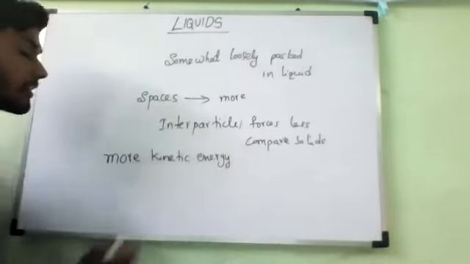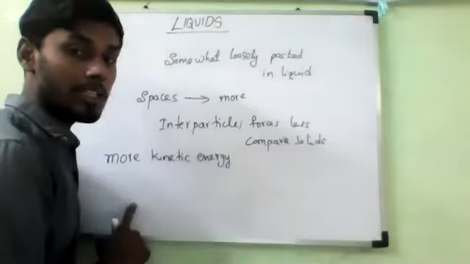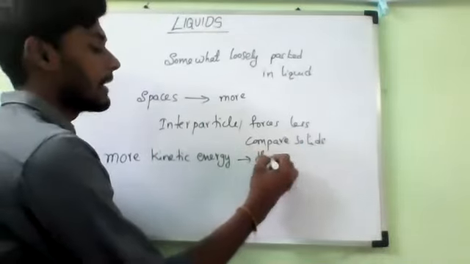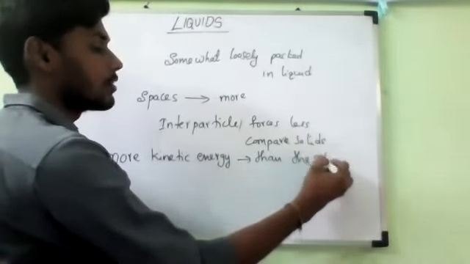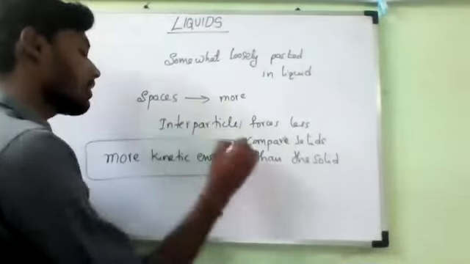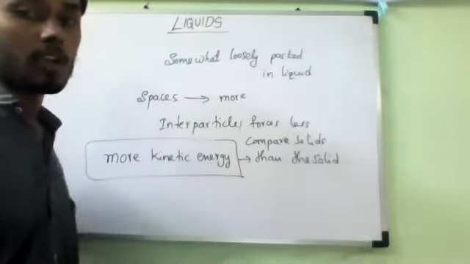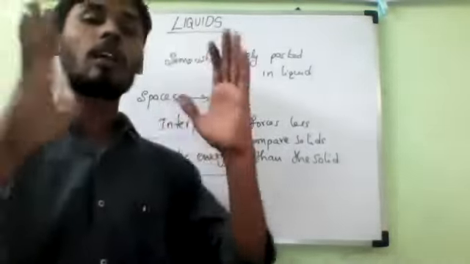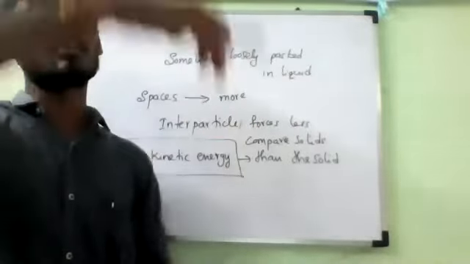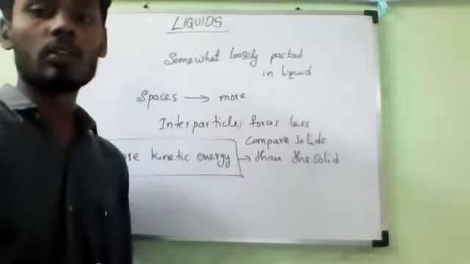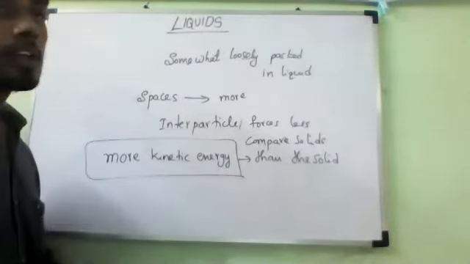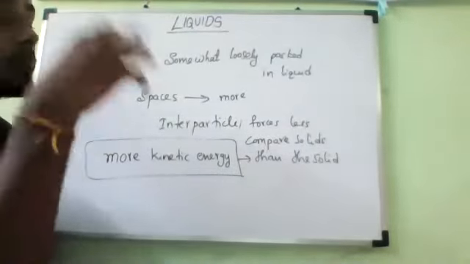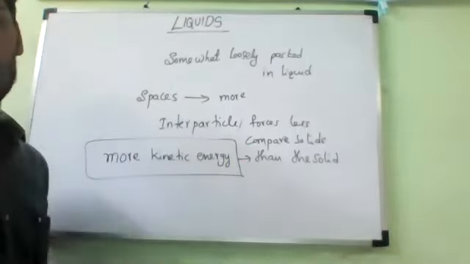They can freely move. So the particles of a liquid have more kinetic energy than the particles of a solid, because of the weaker intermolecular forces. There is no particular arrangement of atoms; the arrangement of particles is more disorderly than in solids. The particles in a liquid also vibrate like in solids, but they can also move. Upper particles can go down, down particles can move up. There will always be displacement of particles.